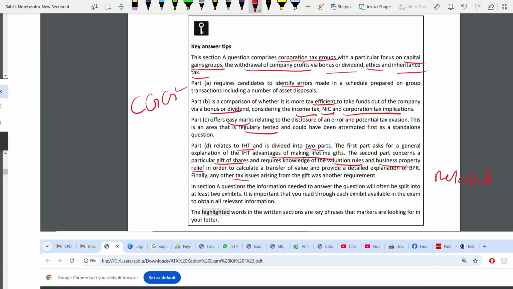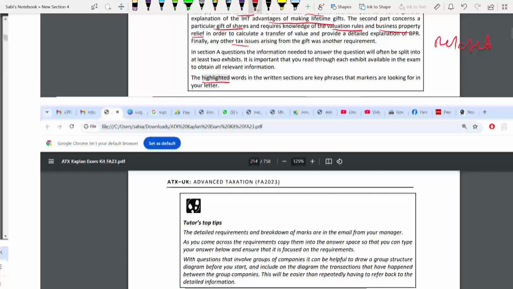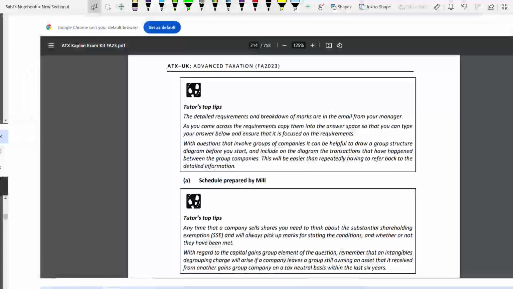So now, as we go through the answer, the highlighted words are the ones that have to be there in your answer. I'm not going to write the answer for you. I'm going to take you through the answer. Okay. Next. So these are some tutors' top tips. I still didn't come to part A. I'm going through the tips only.